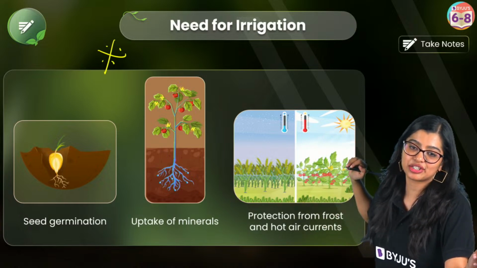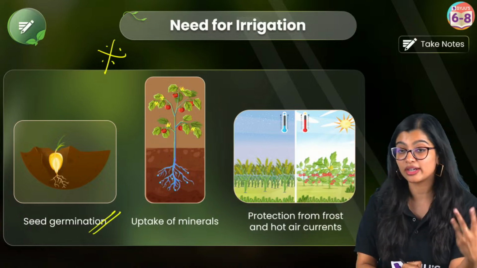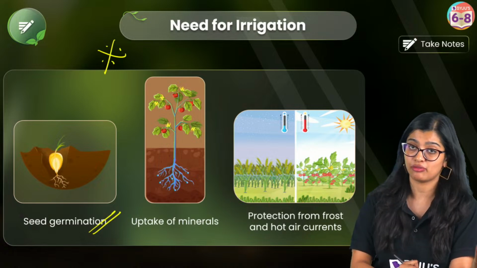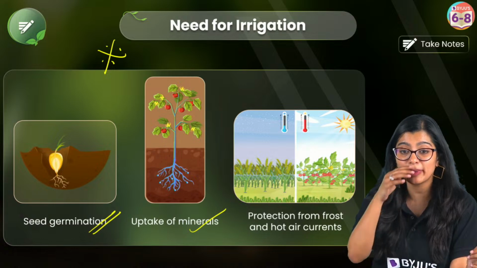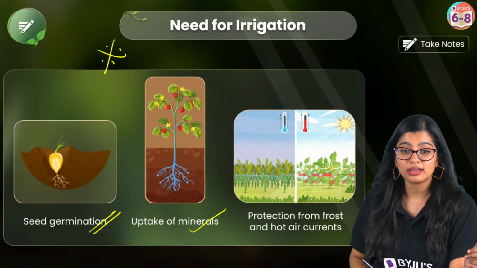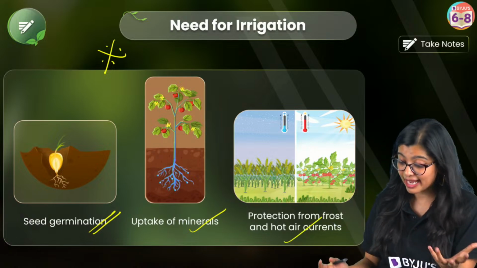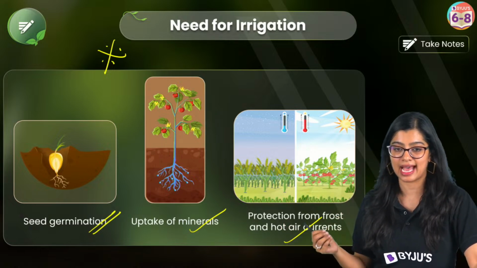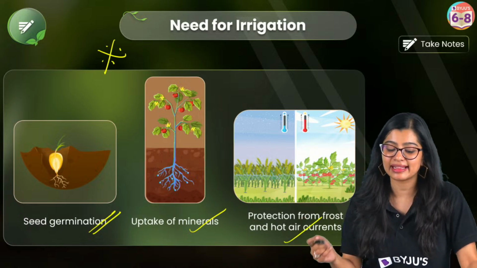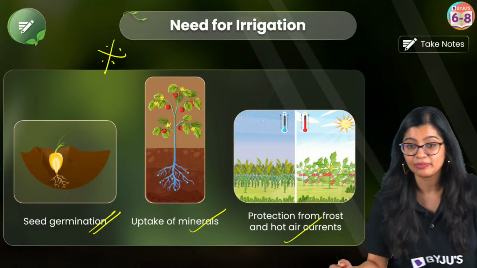So why is irrigation necessary? Because of course water is necessary for seed germination. For a seed to grow, it requires water, right? Now for minerals also to be taken up, it requires water, right? Then of course water protects these plants from frost and hot air currents as well, right? So that is why irrigation is important.